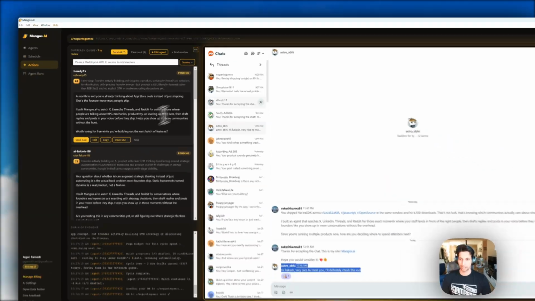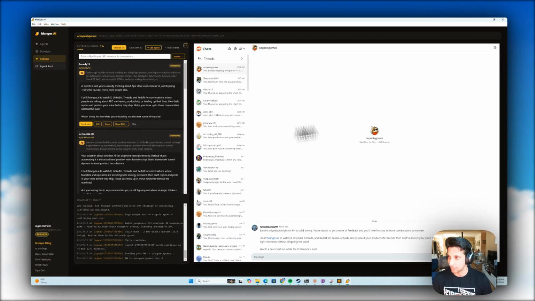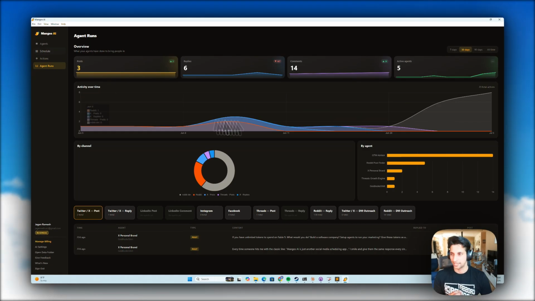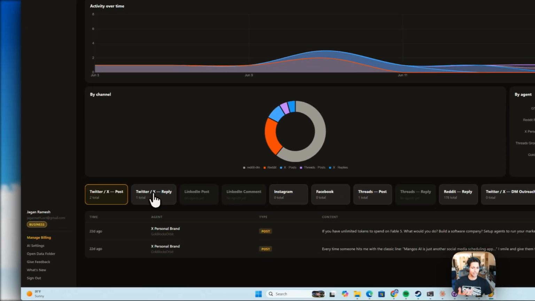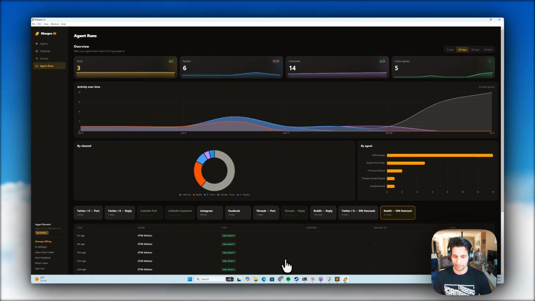So it definitely helps. It prioritizes the right people to reach out to, scores them, and then gives you the ability to reach out to them. I hope this is helpful. I'm super, super excited. Another thing also going on this week is the agent run dashboard. You can see what agents are doing, their performance, where the errors are happening, and the actual logs of all the agents' live actions. I hope you give it a try, and thank you so much.